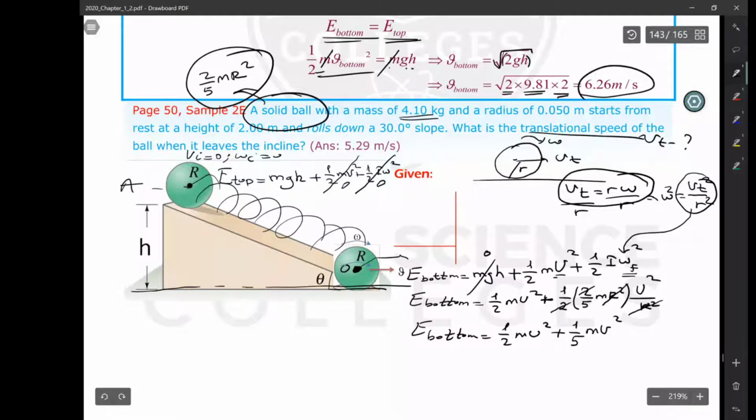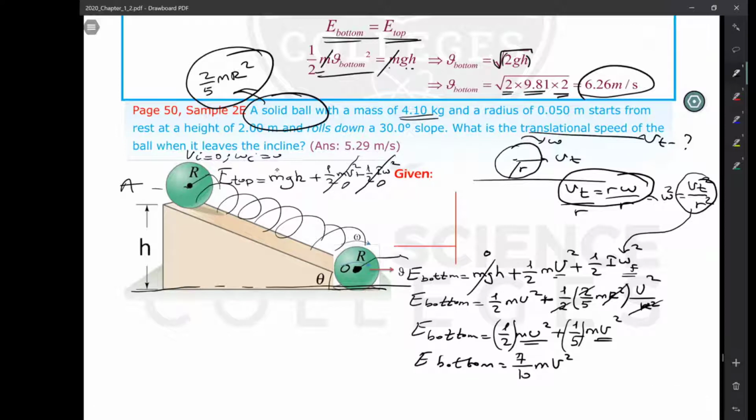Now I wrote the equation in terms of v because v is asked. I can add them and find the energy at the bottom as 1/2 plus 1/5, which becomes 7/10, because mv squared is common, so it becomes 7/10 mv squared.